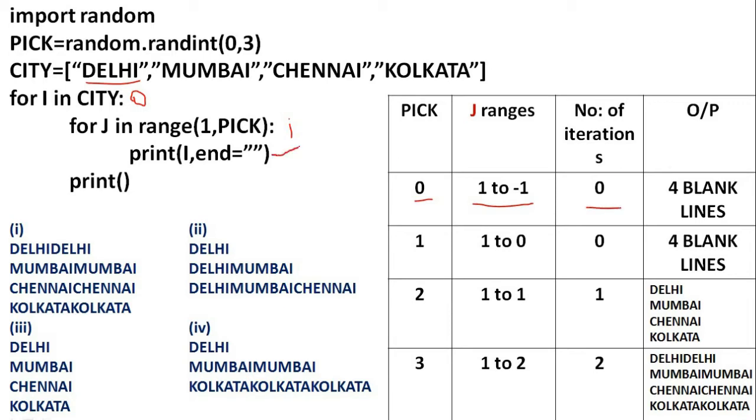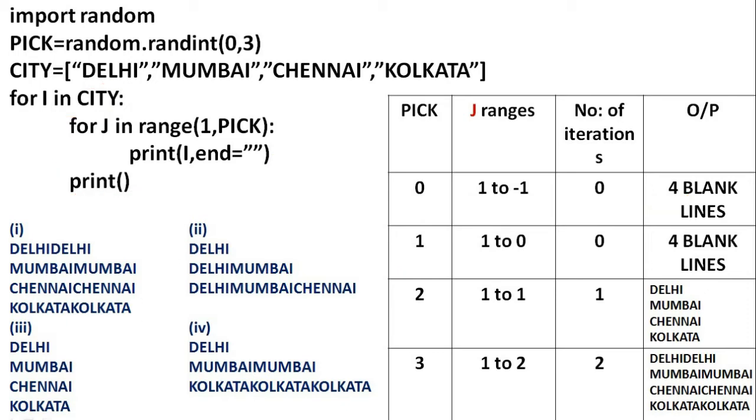So this print statement will not execute. Then it will come out of the for loop. Next is a print statement. It will just print a new line. Then the same will repeat for Mumbai, Chennai and Kolkata. This outer for loop will execute 4 times: one for Delhi, next for Mumbai, then Chennai, then for Kolkata. That is, this portion will execute 4 times. So you will get only 4 blank lines. So that is one of the possible outputs. Is it there in our options? No. Then go for the next value for pick.